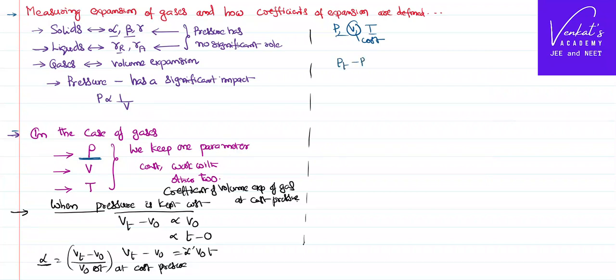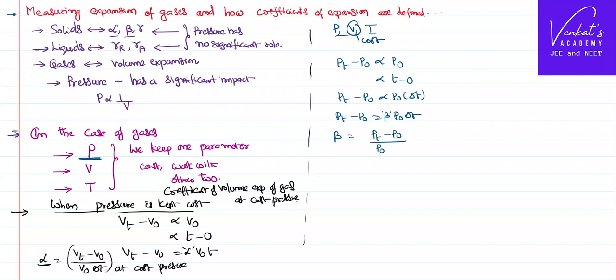We can say change in the pressure is directly proportional to initial pressure, and directly proportional to temperature difference. We can combine both of them as delta T. We can eliminate the proportionality with a constant beta. So beta can be written as change in the pressure by original pressure of the gas at 0 degree centigrade per 1 degree centigrade rise in temperature.